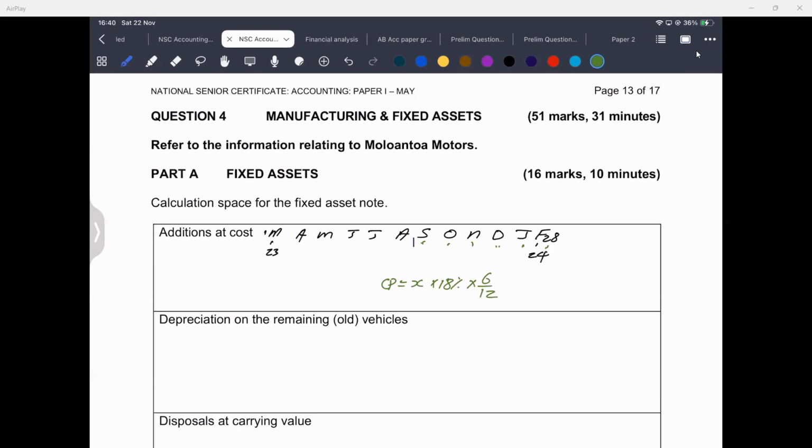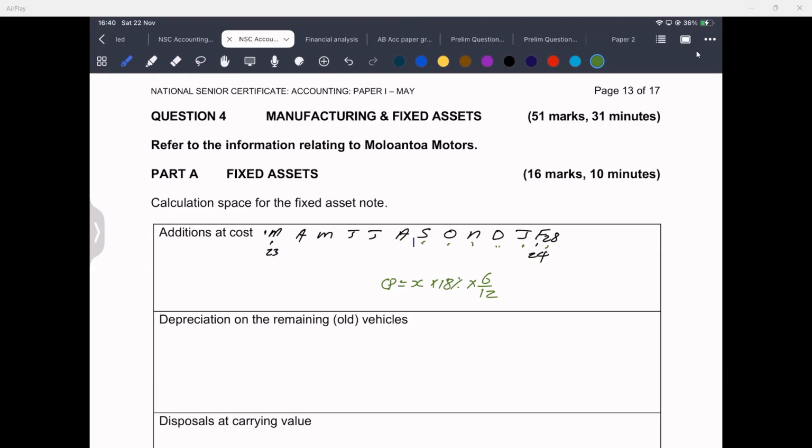Someone might say, but why are we using the cost price? It's because for a new vehicle, the cost price and the carrying amount are the same because the new vehicle does not have accumulated depreciation in the year it was purchased. We good?